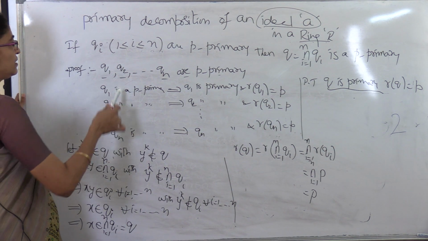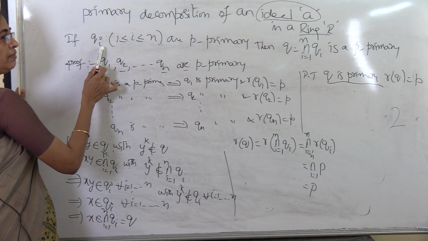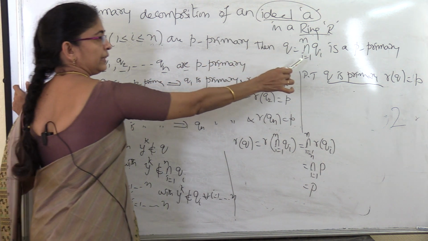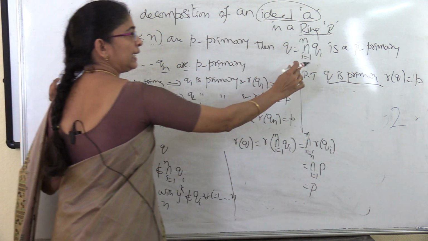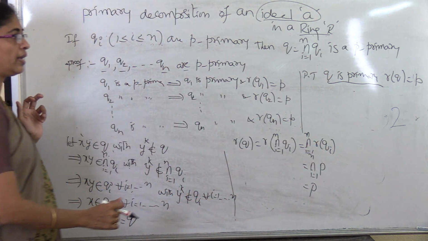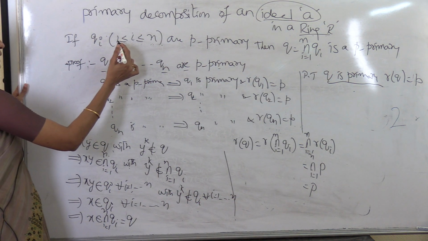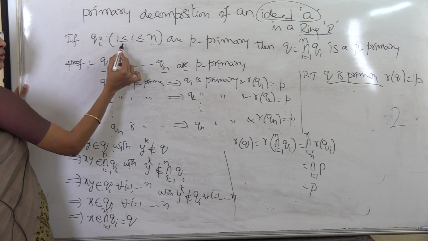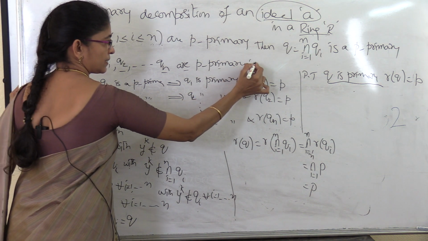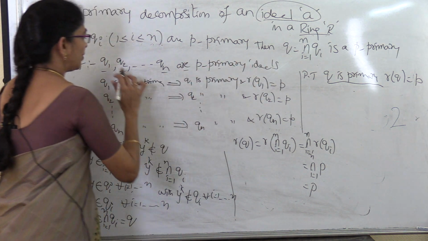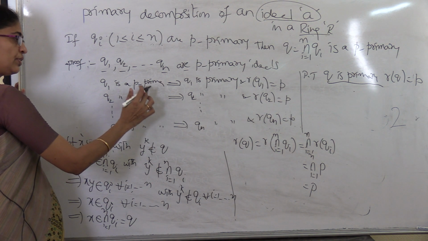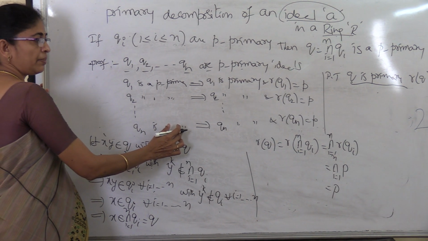So once again, given that each qi is a p primary ideal, you have to prove that a finite intersection of primary ideals is also a primary ideal. For that, let us take Q1, Q2, and so on up to Qn as P primary ideals. Q1 is P primary, Q2 is P primary, and so on, Qn is P primary.